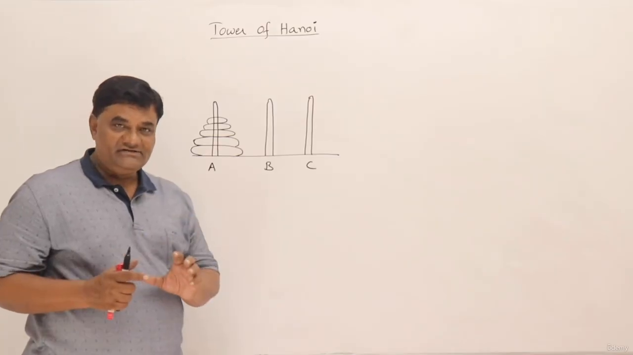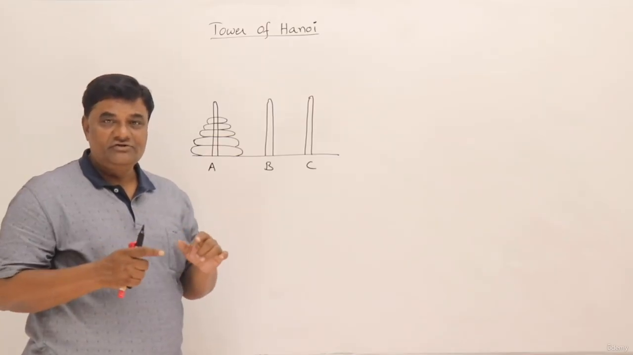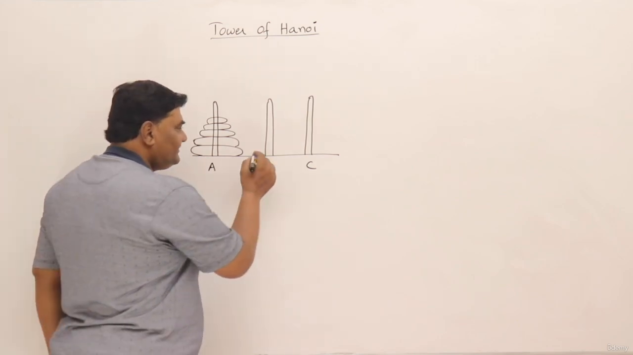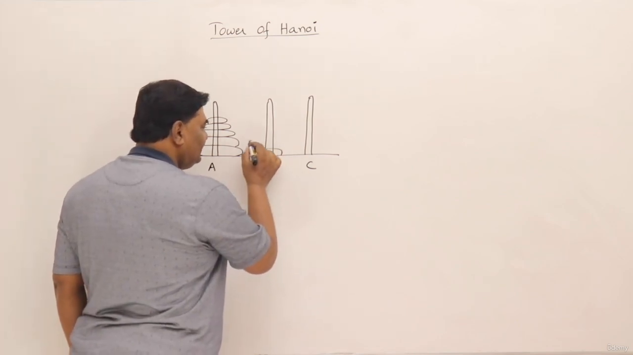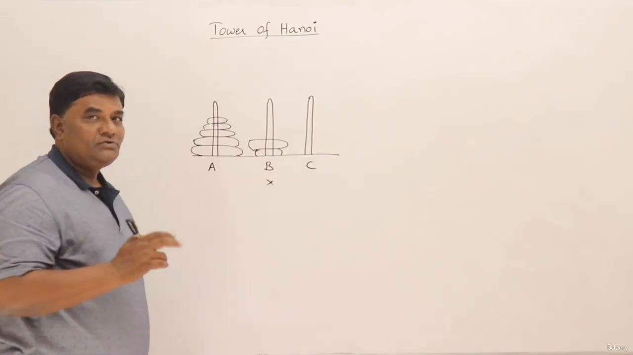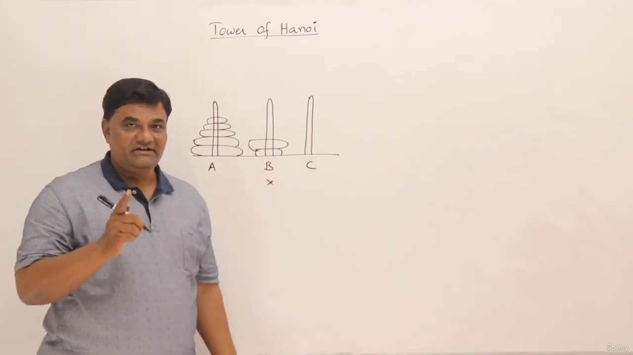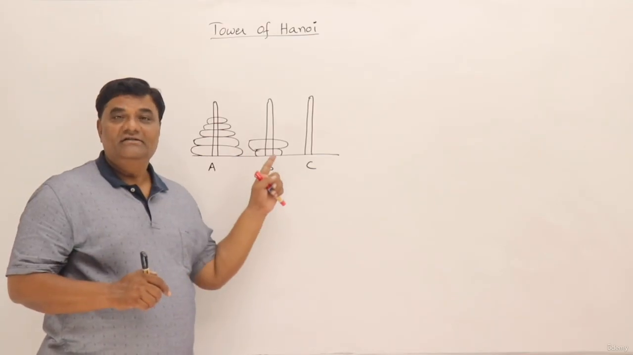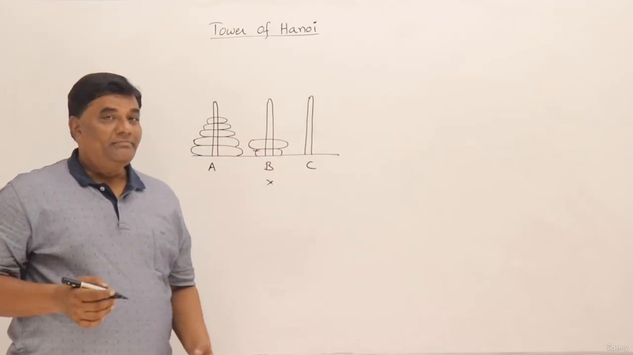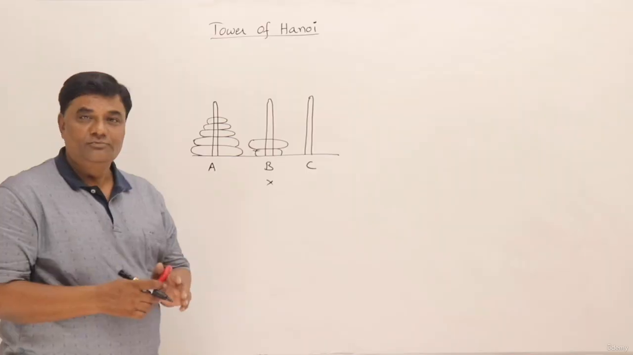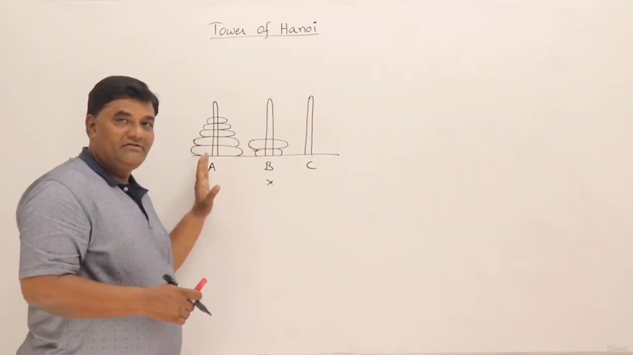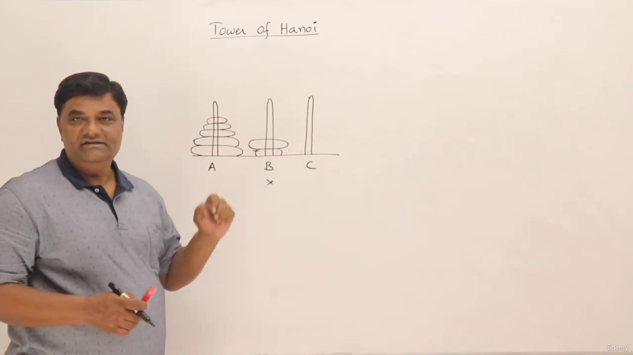You have to transfer such that no larger disk should be kept over a smaller disk. So you cannot have a small disk kept here and a larger disk kept over it. This is not allowed. So two conditions are there. You have to move one disk at a time. Second thing, a larger disk should not be kept over a smaller disk. So by following these two conditions, you have to move all these n disks from tower A to tower C.